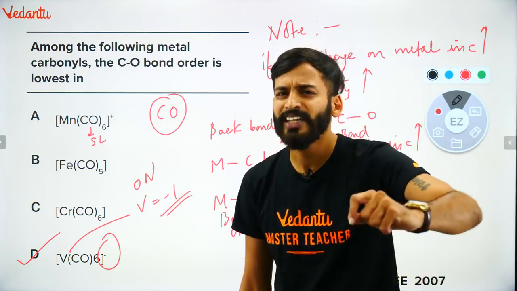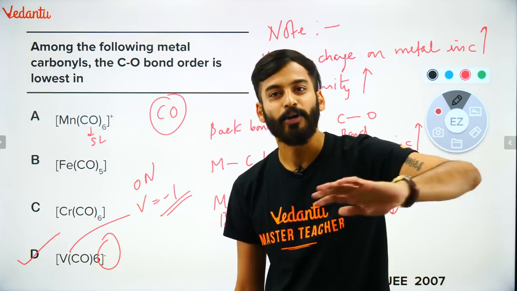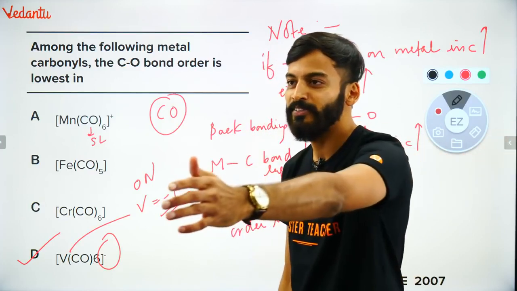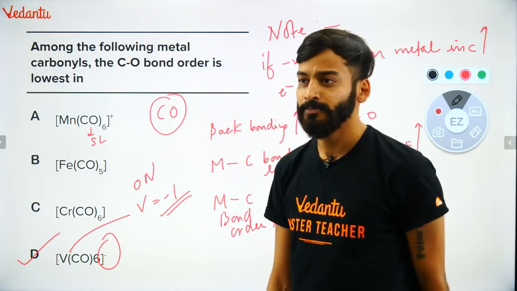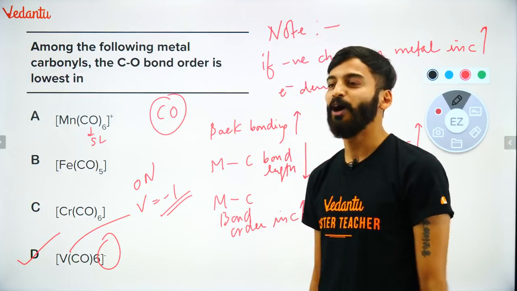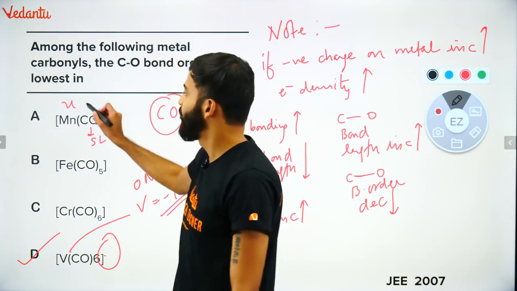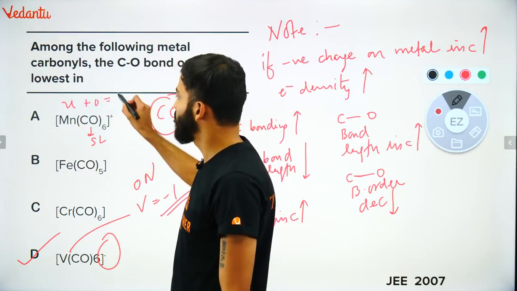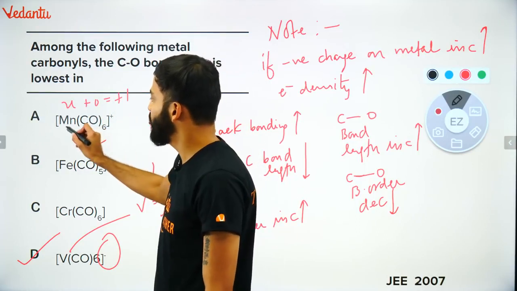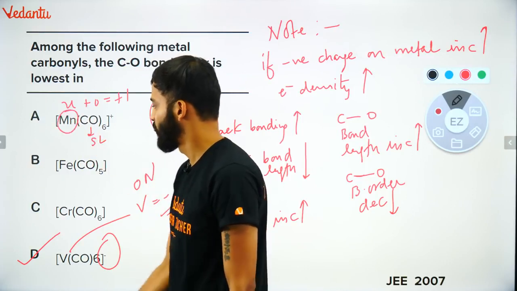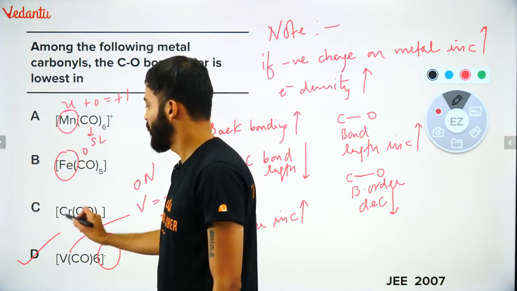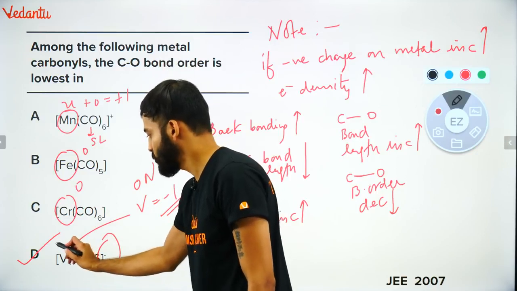I hope this is clear enough. ठीक है? And who's not getting this? You can watch it in replay. आपको आराम से समझ आ जाएगा. Many of my friends are understanding. I'm liking that. ठीक है? Very nice. How to know oxidation number? Check this out. X, carbonyl is a neutral ligand. X plus 0. What is the overall charge? Plus 1. So X will be here. The oxidation number would be plus 1. Here it will be 0. Here it will also be 0. Here what is the oxidation number?